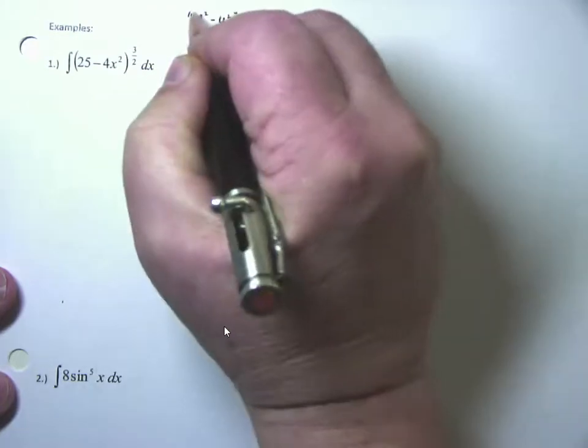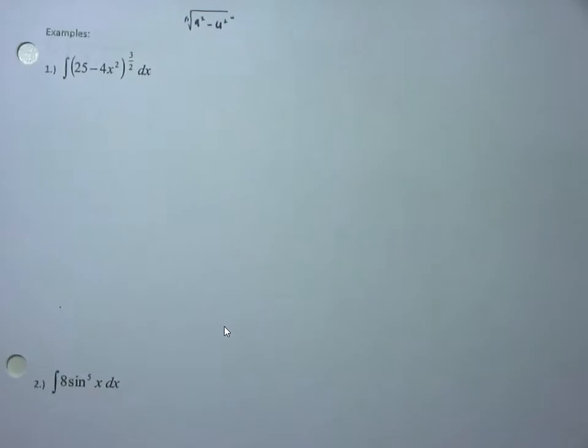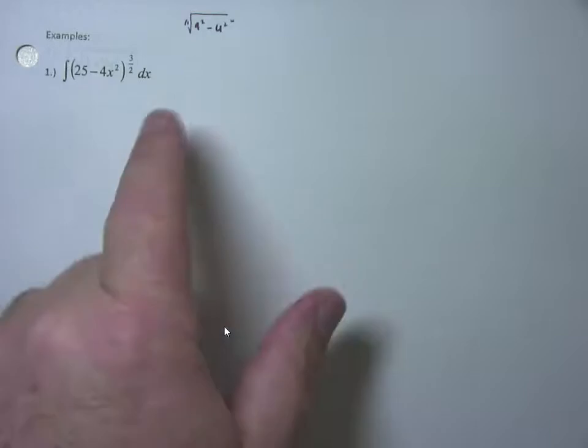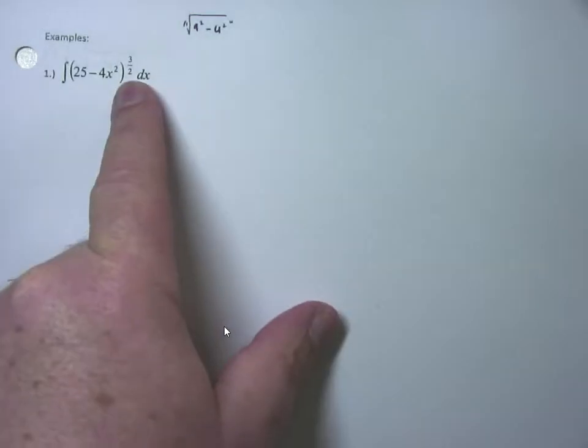look to it. And we have in our section of tables forms involving the famous square root of a squared minus u squared. And that's what this thing looks like. I know it's to the 3/2 power, but remember, a half power is a square root.